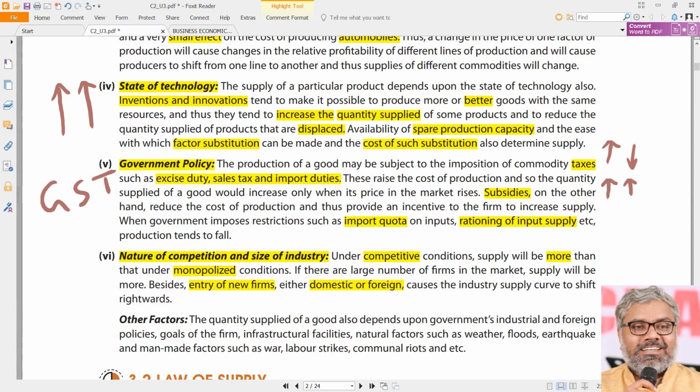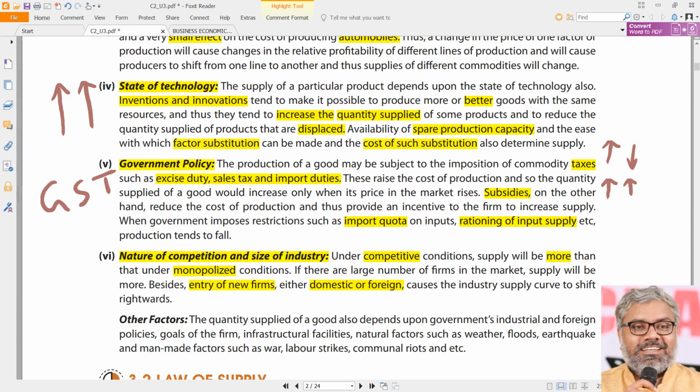Bikes and all are very rare, very rare. And Kinetic Honda used to be there. That's it. Not many automobile manufacturers were there. Though there were names, they were not into all types of segments. But after a period of time when the number of suppliers has increased, new firms have entered. Yamaha has come, Suzuki has come directly, Honda has come directly.